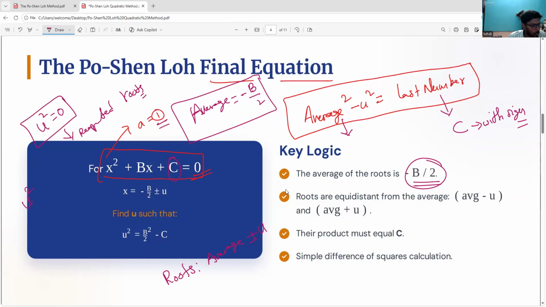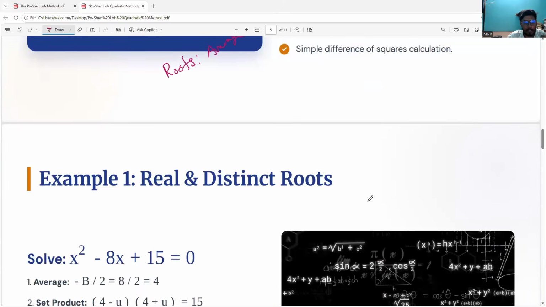Next, if you get the u square value as minus something, minus 4, minus 9, minus 5, whatever, then immediately this indicates the u square value is equal to minus. I will give an example for everything. That indicates that it is imaginary roots. That is what you have to remember. That's all. There is nothing complicated. At learning time you will feel it is a little heavy and lengthy, but once you come to the track, there is nothing which will stop you.